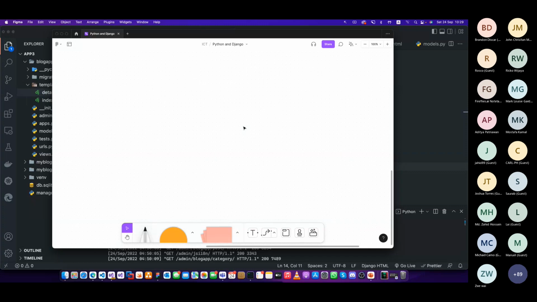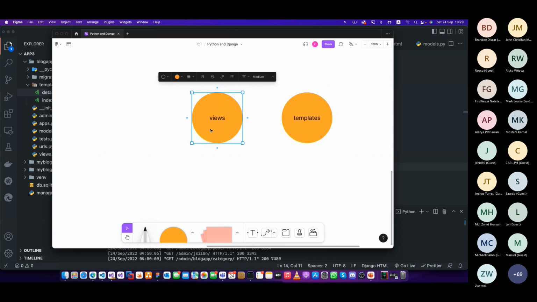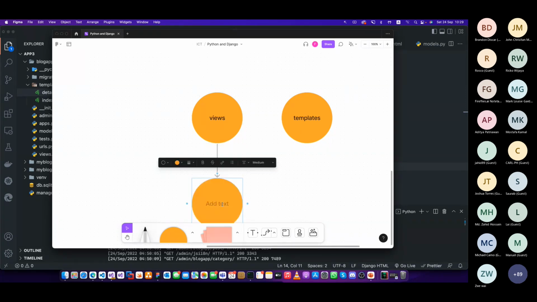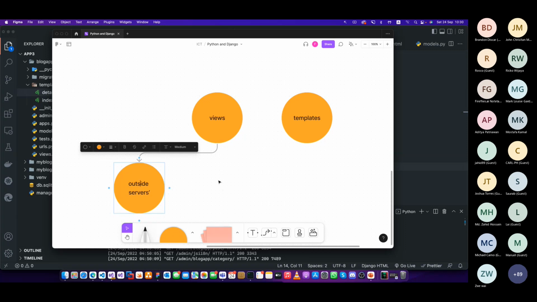Imagine. So in Django, you have your views, which is the controller, right? Views, and then you have your templates, and then all the routing and stuff. Imagine there's a button, and you click the pay button. Inside the view, you can access outside APIs, outside servers, and it will return something, whether the payment is done or not. Then you can come back to the view like this and display whatever the error message or whatever there. So this is how you do that.